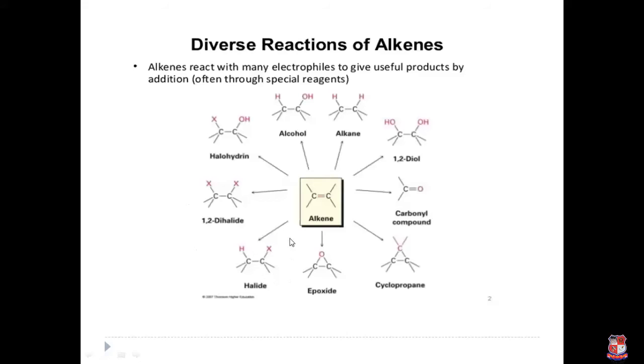Then hydrogen halide addition, epoxide reaction, and cycloalkane reaction. Then there is the oxidation reaction. In cool conditions, potassium permanganate reacts with an alkene to produce a diol, and in acidified conditions it produces carbonyl compounds. So this is the example of electrophilic addition reactions of alkenes.